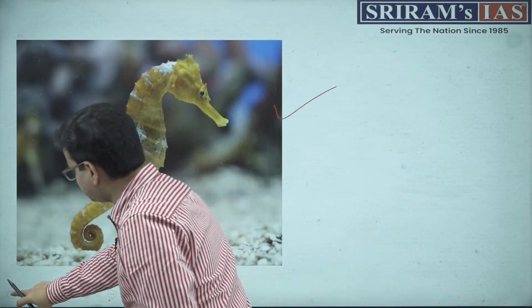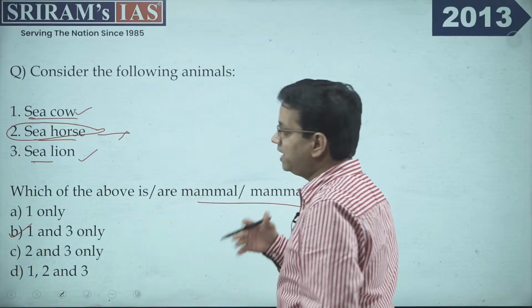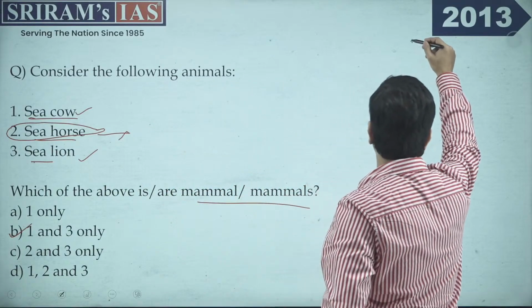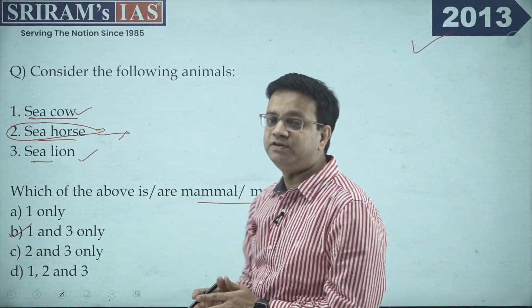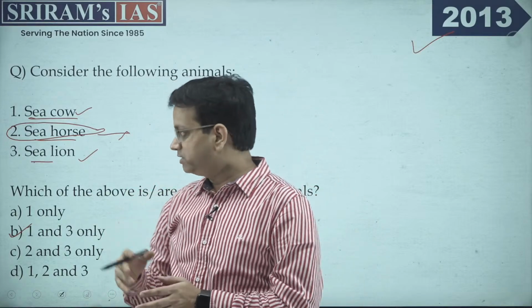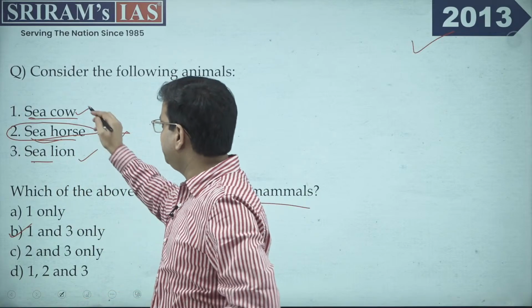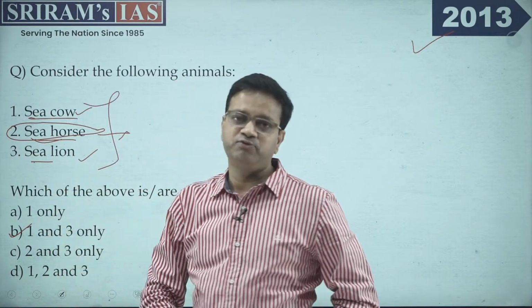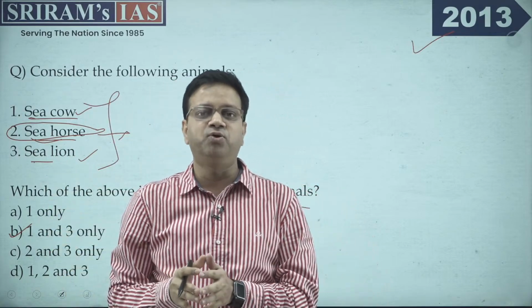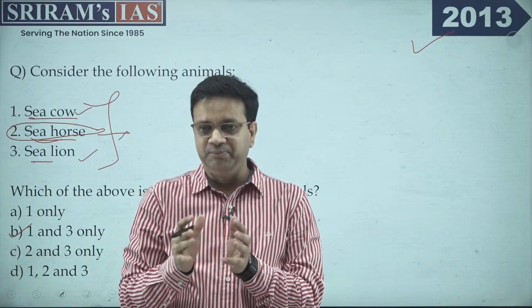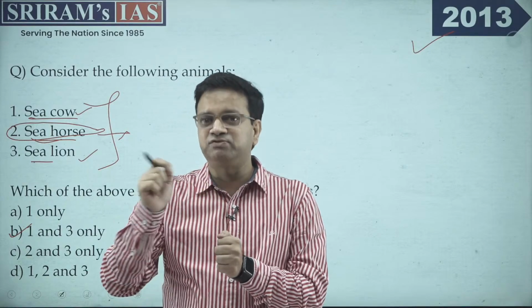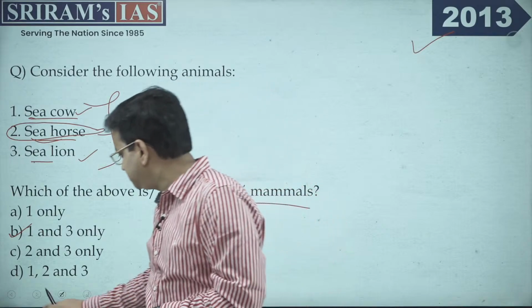So this was a question which UPSC asked. Why? Because in this year there was a lot in the news about the conservation efforts for the seahorse. So it was talked about a lot in that specific year. That is the reason the question was framed. So make sure that when it comes to this type of basic question, you read the chapter on animal diversity. That will help you gauge an idea about the specific animals and their features.